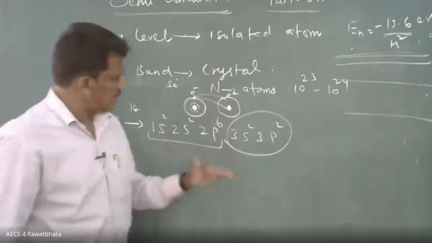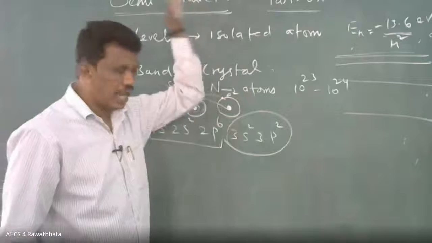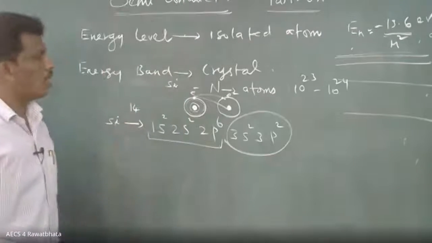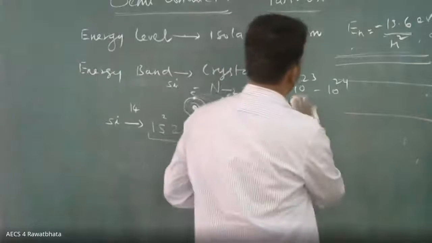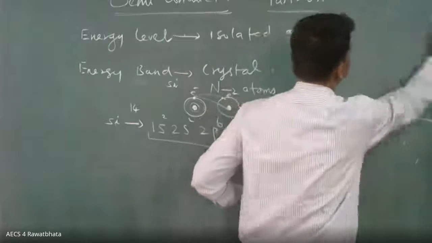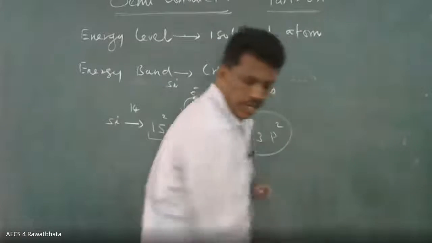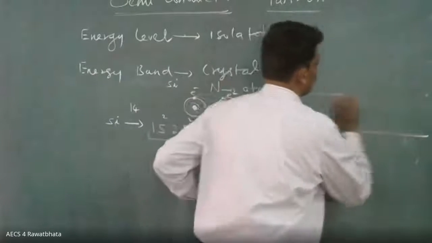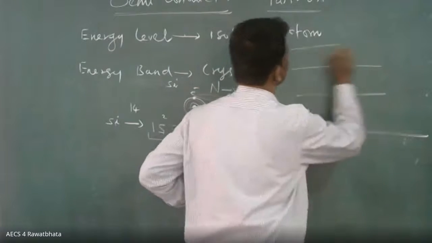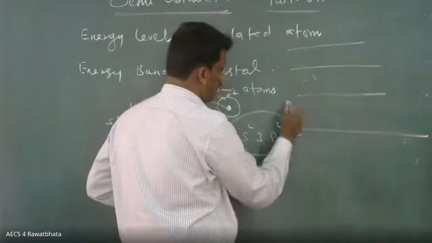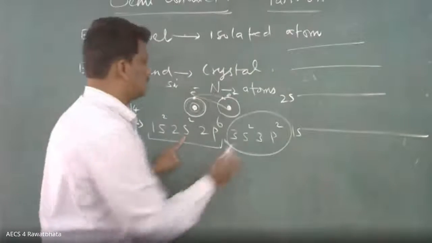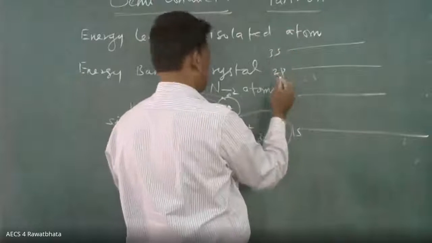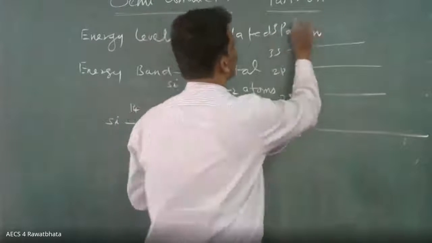Now if you see s, p, d, f like that, what will happen for this silicon? Because silicon is a pure semiconductor. I am writing here. First you have 1s, 2s, 2p, 3s, 3p.